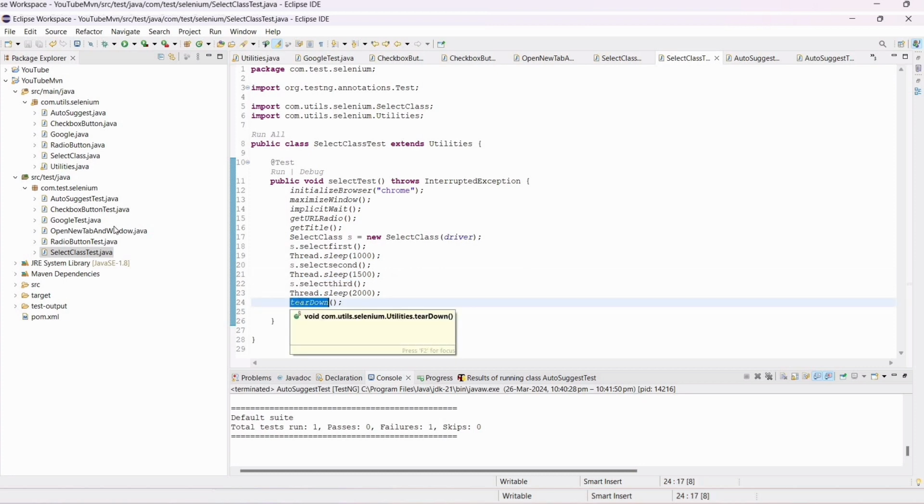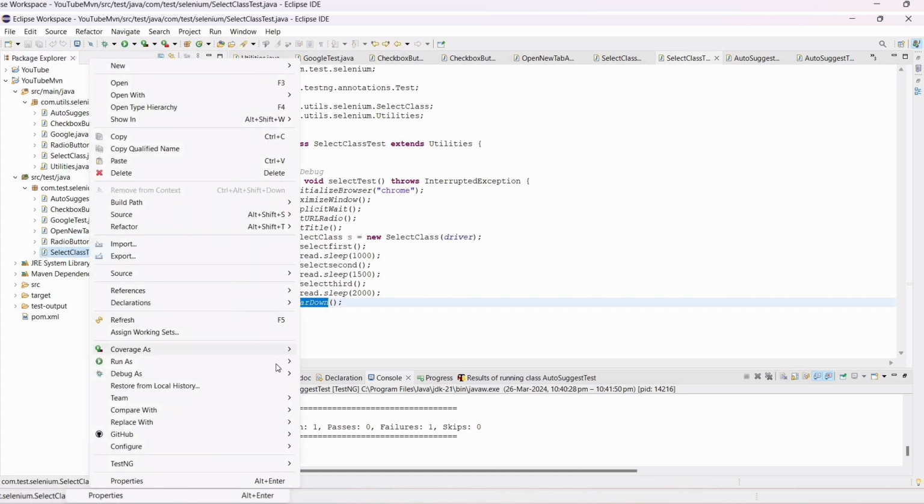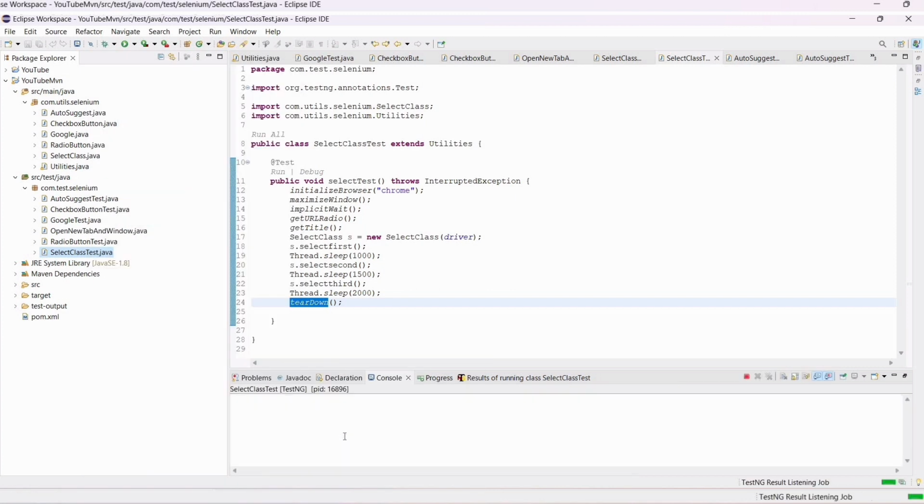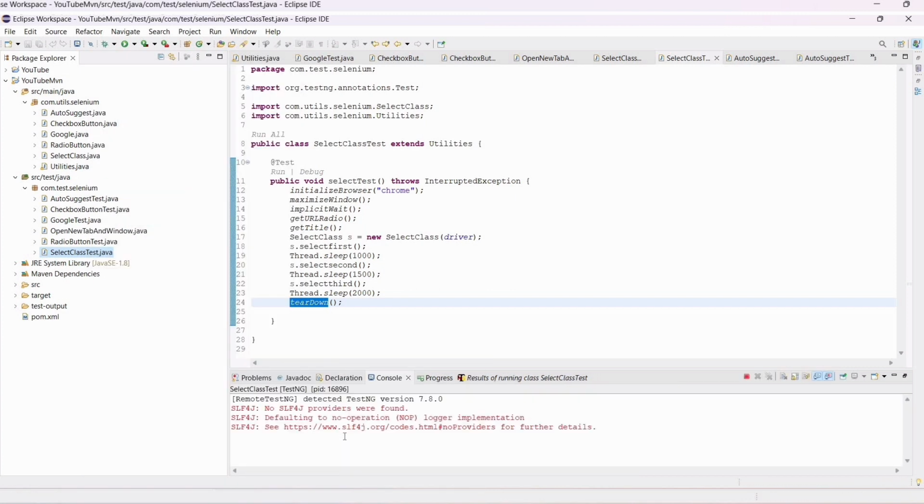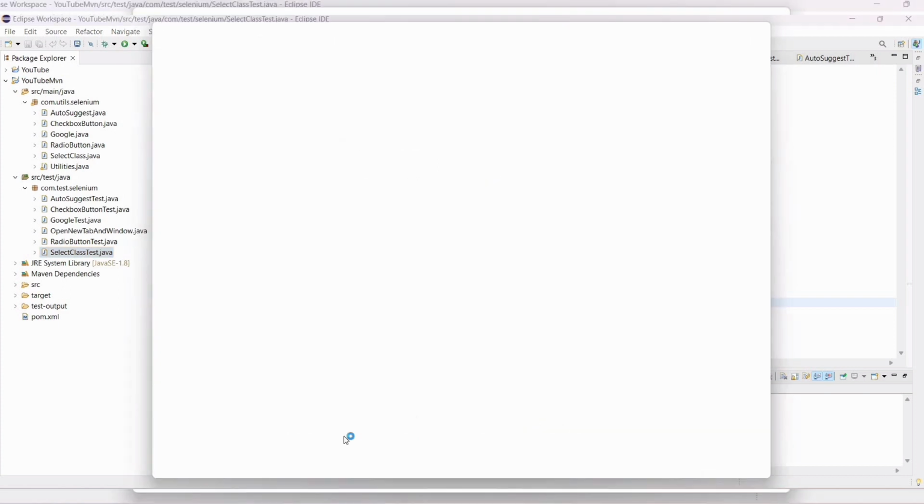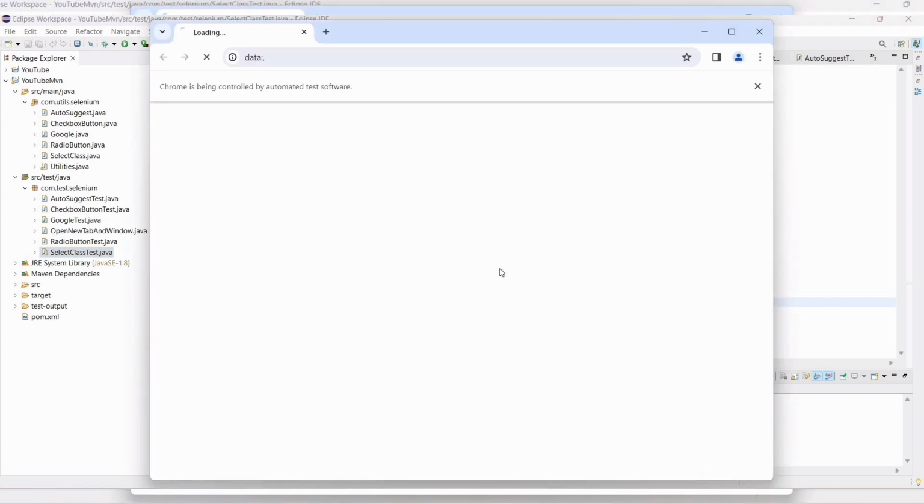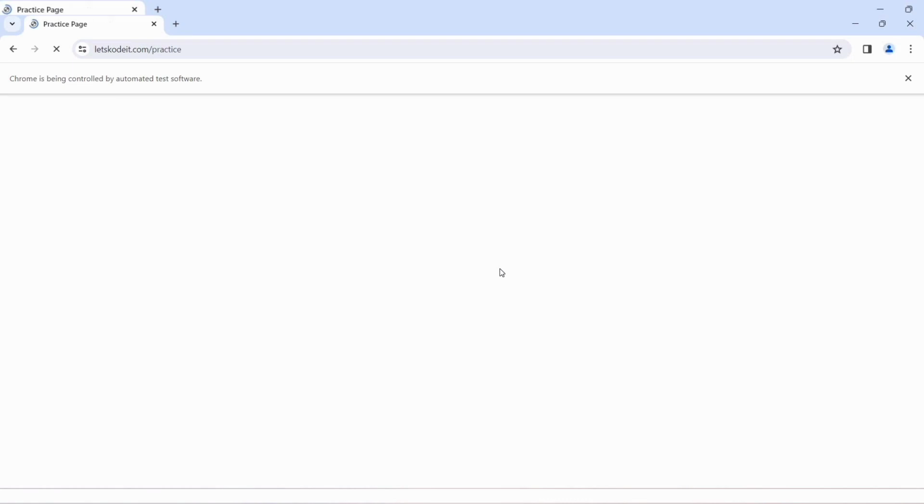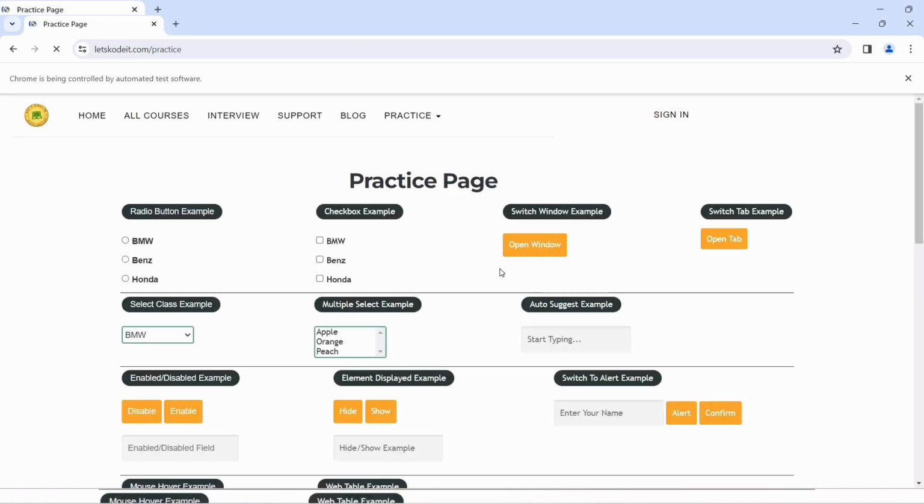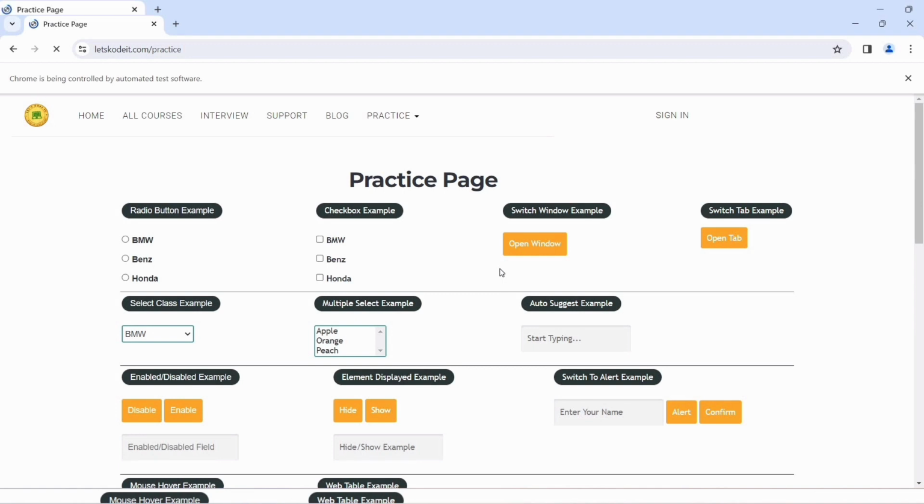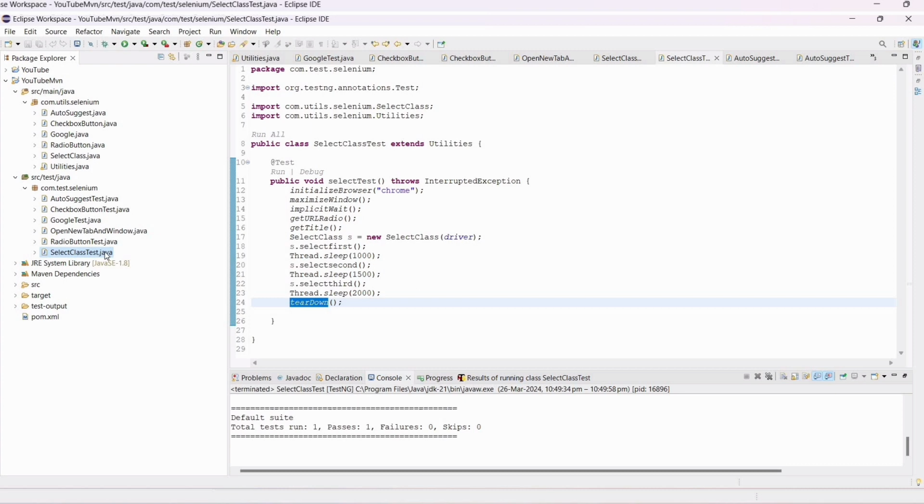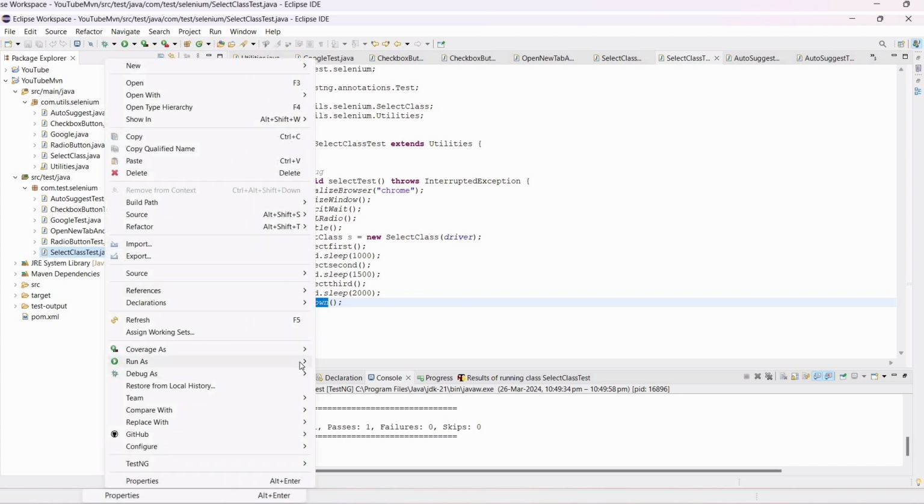Now we will start and run it so that you will get some idea how the Select class will work. It will maximize the browser. Now it's opening, the URL is loading. Now it will click, I think first it will click BMW. Yeah, all three are clicked. Have you seen it? Once again we will do it so that you see it.